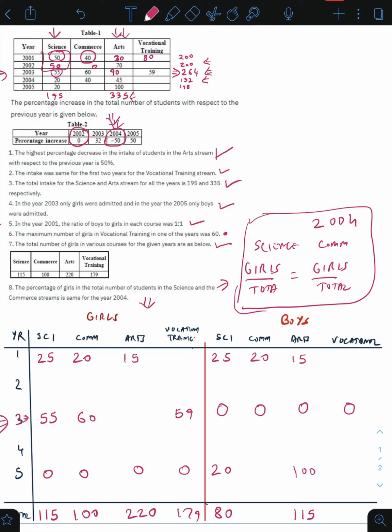If this is 80, we know that this is also 80 because of condition 2. If we have 80 in row 1, we have 40 for girls and 40 for boys because they are split equally.